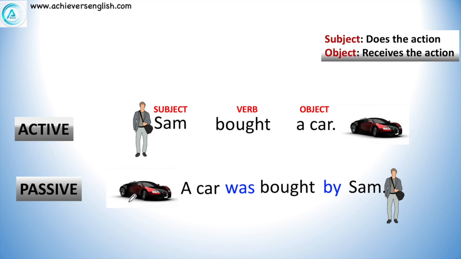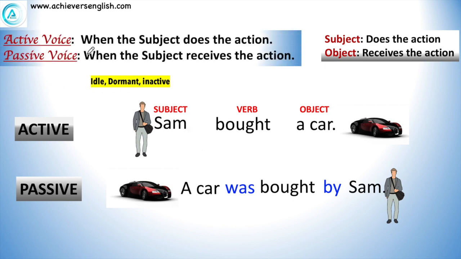Let us see how. Friends, the dictionary meaning of passive is idle, dormant, or inactive. It means which is not doing anything. So, whenever the person who is doing the action comes at the place of object, and the object comes at the place of subject, that becomes passive voice. So, it's very easy to identify: when the subject does the action, that is active voice, and when the subject receives the action, that is called passive voice.